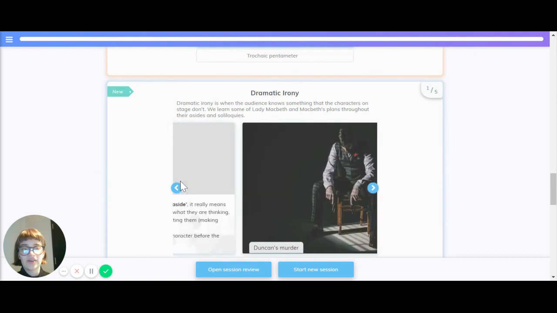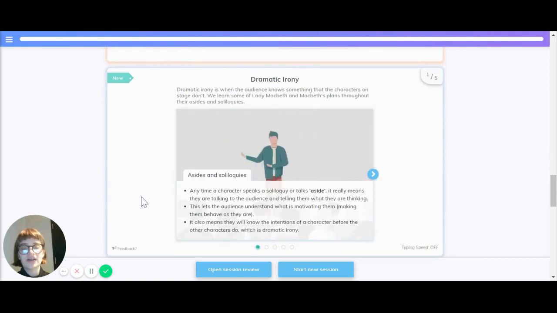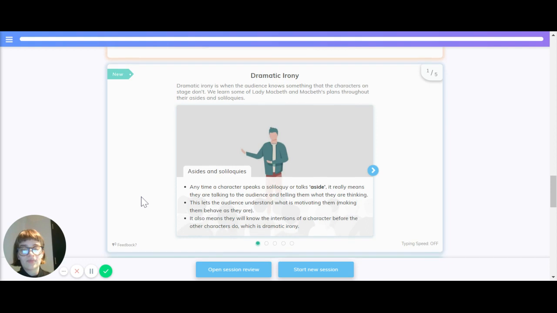Now let's take a look at dramatic irony. Dramatic irony is when the audience knows something that the characters on stage don't. We learn Lady Macbeth and Macbeth's plans throughout their asides and soliloquies. Anytime a character speaks a soliloquy or talks aside, it really means they're talking to the audience and telling them